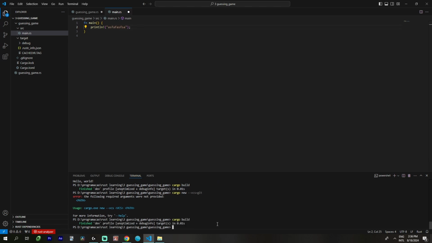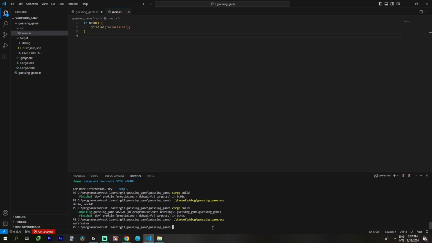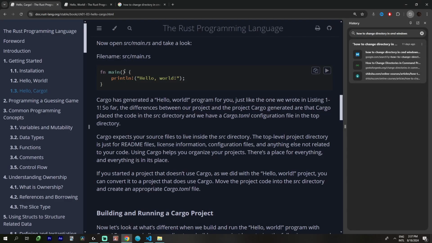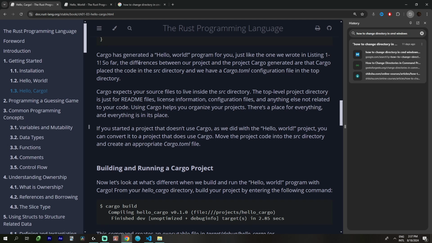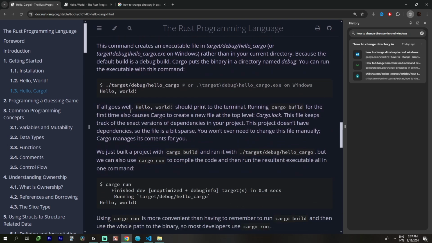Cargo build. Let's go. Oh, I didn't press Ctrl S. Cargo build. Alright, let's go. Our first hello world is fast. I'm not even pressing my keyboard that much. There's cargo build.